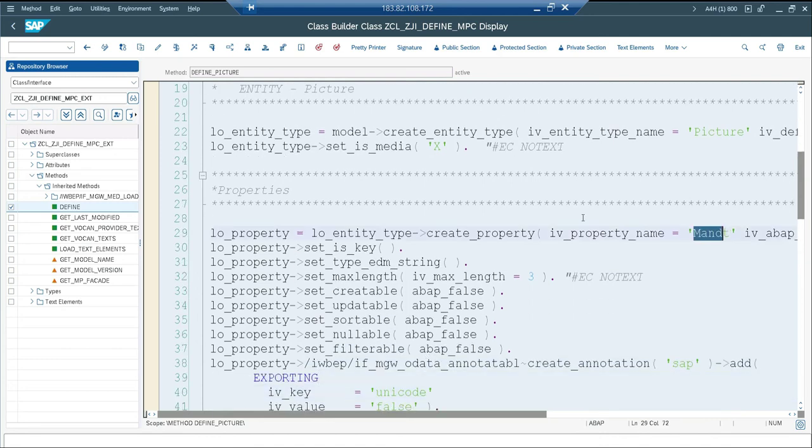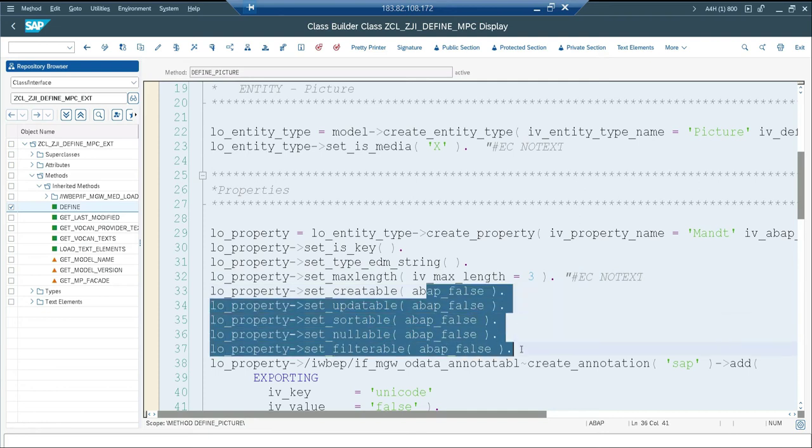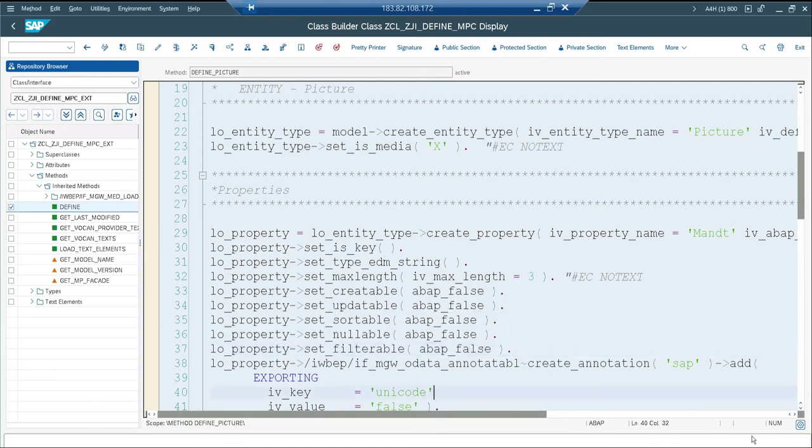So property name is entity. Is it a key field? Yes. And what is the data type, what is the length, and is it creatable, updatable, sortable, nullable, everything is false. Every checkbox has a method on it, okay? And then the Unicode information is also maintained.